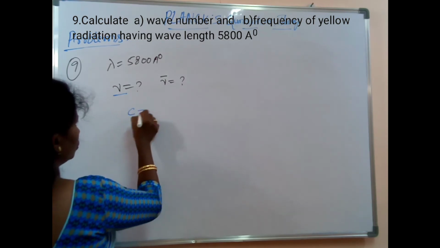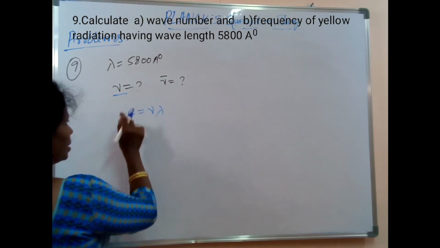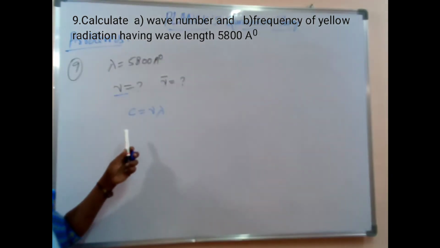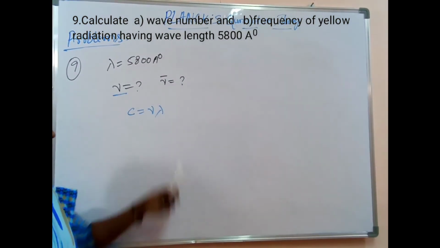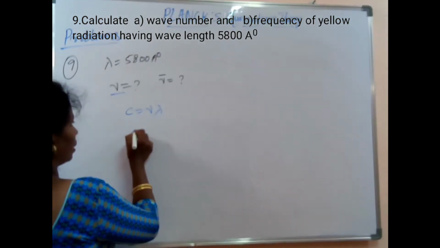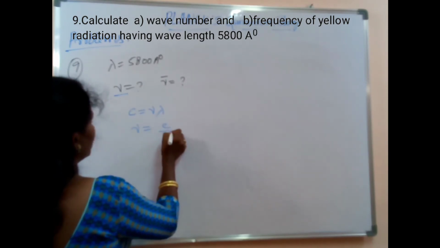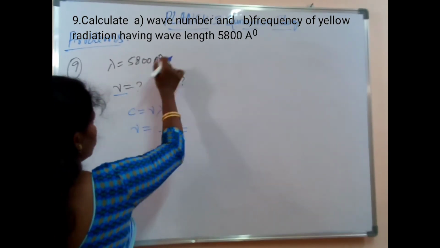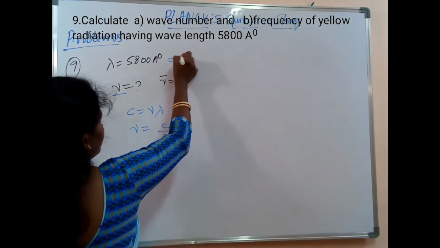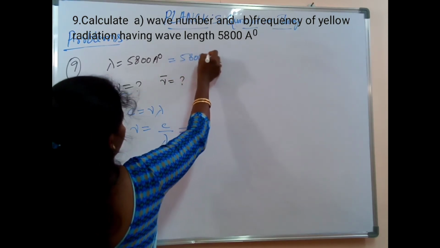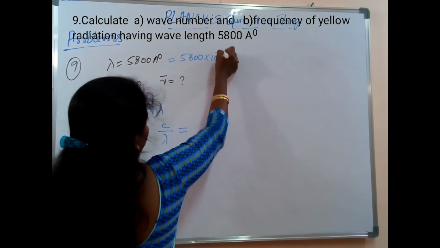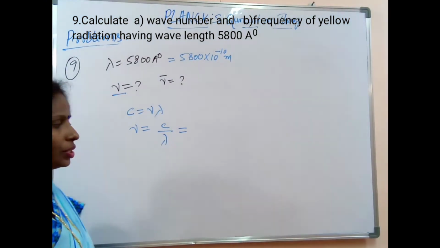C is equal to nu lambda, where C is the velocity of light for all electromagnetic radiation. So nu is equal to C by lambda. Lambda in Armstrong unit is 5800 into 10 to the power of minus 10 meter.